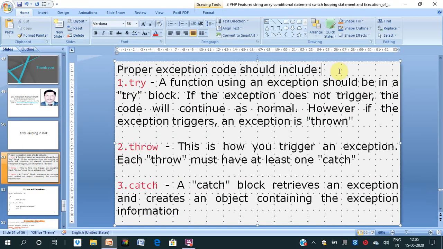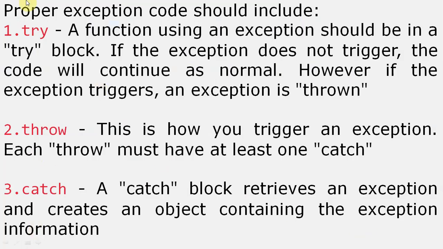Proper execution of code should include a try block, a throw block, as well as a catch block. So we require these three blocks: try, throw, and catch. In the try block, you will write the whole program, and if any exception occurs in the try block, it will automatically be thrown, and the catch block will catch the error.